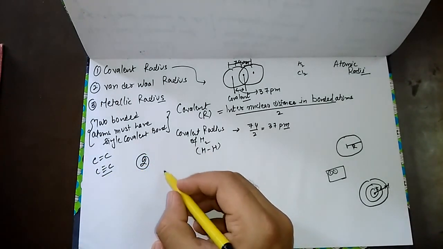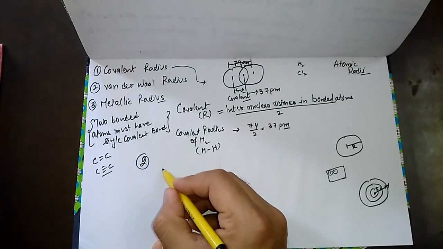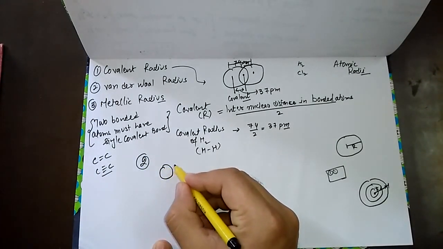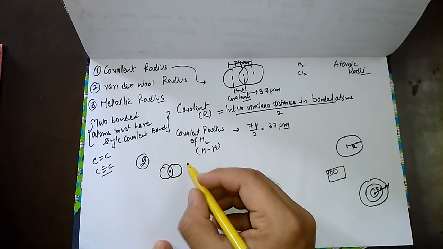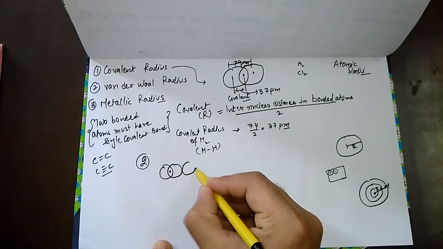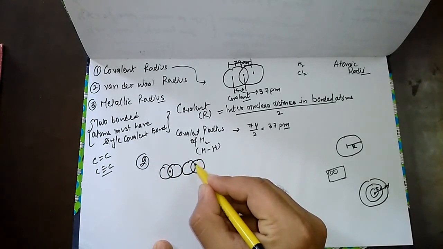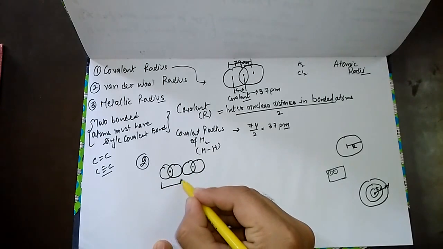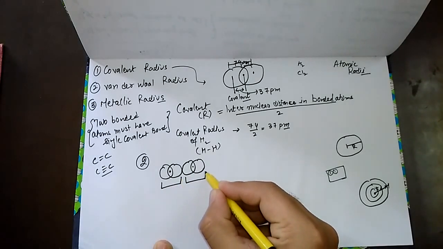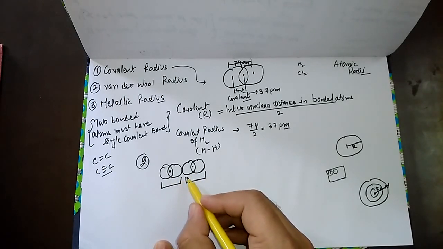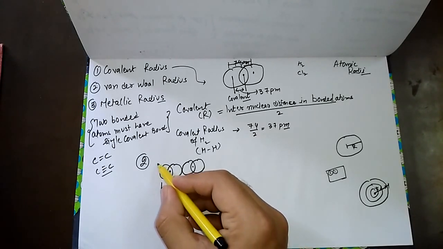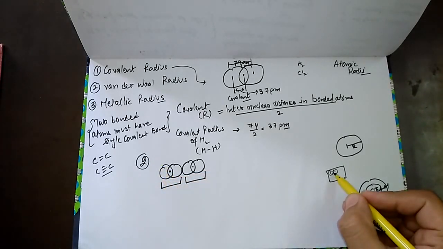If we have a group of molecules, this one is the first molecule, and this one is another molecule. This one is another bonded molecule. These two molecules are adjacent to each other, which is of the same substance in solid state. It is similar to this one, these atoms.